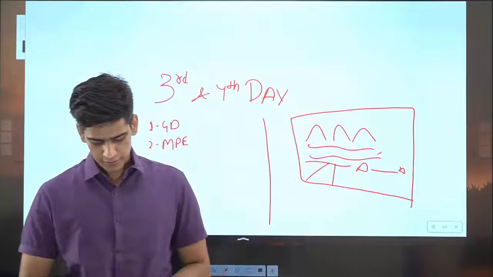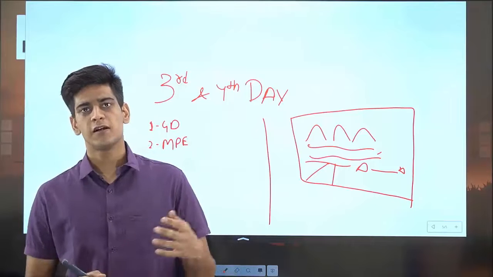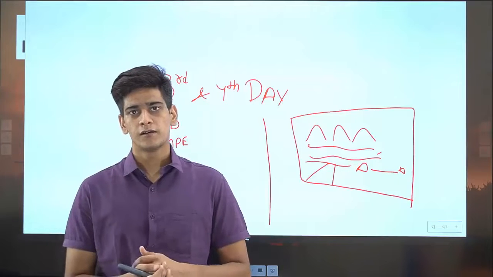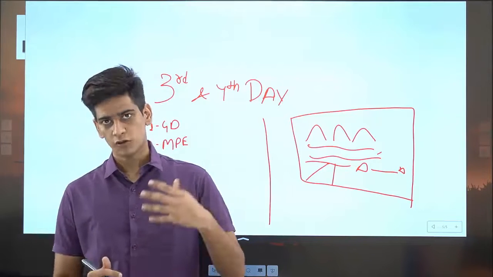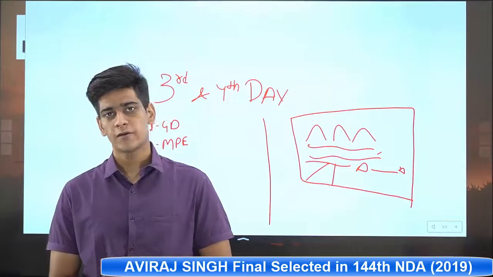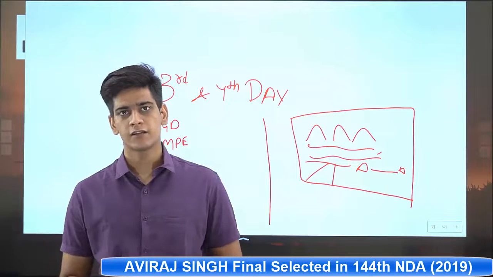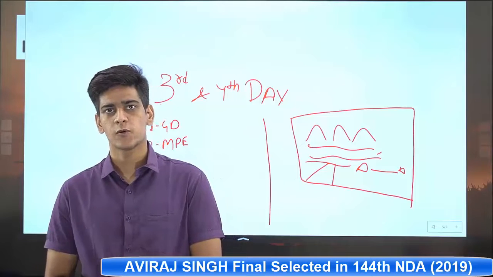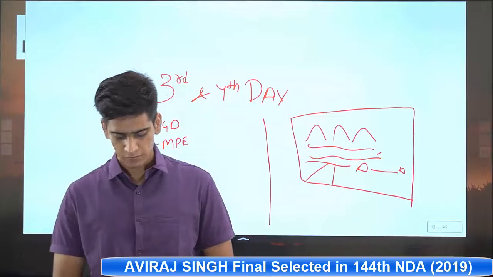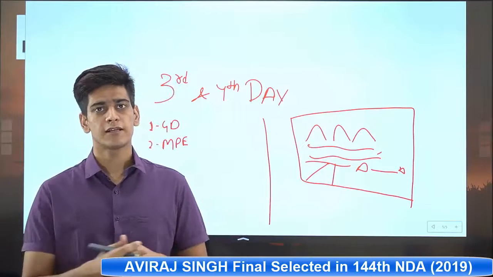Now in the command task, you will be given a problem, and with the help of your subordinates you have to either cross an obstacle, or one of the most famous command tasks given is to defuse the bomb. Now these are the kinds of tasks given in the command task, and you have to work with your subordinates in synergy so that you can clear it. Now the second last task is the final group task. Now the GTO has tested you in a group.